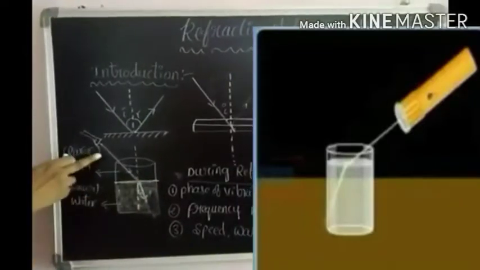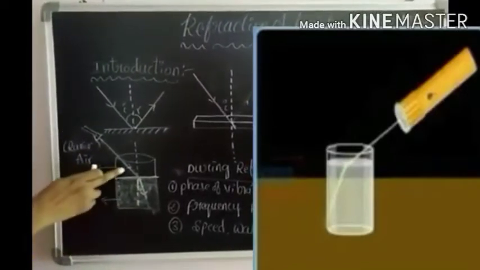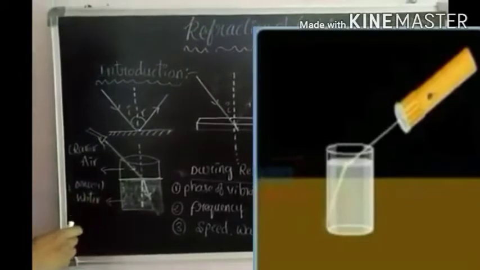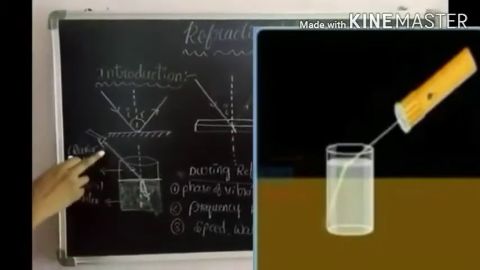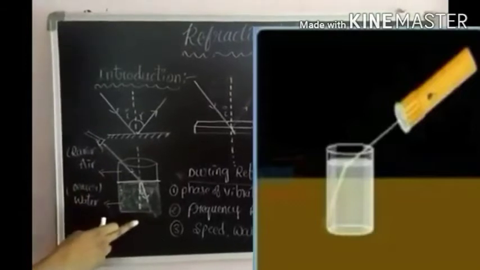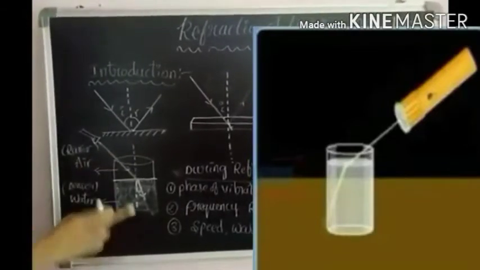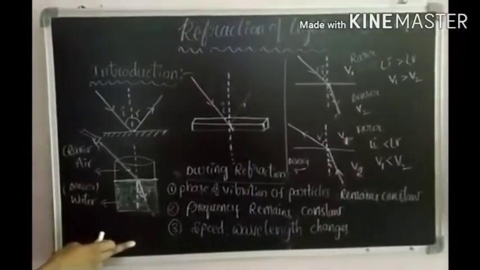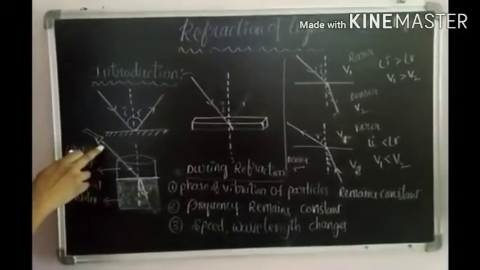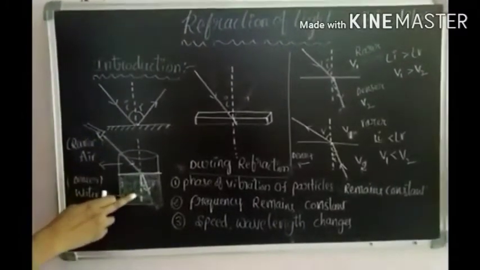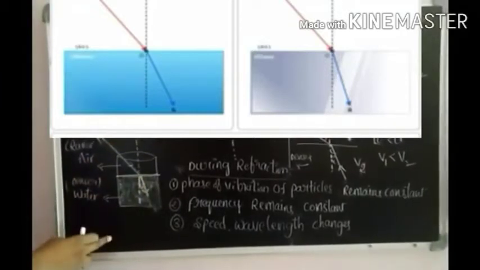So here we observe two media. One is the air medium, another one is the water medium. When light travels from rarer medium to denser medium, air medium to water medium, what happens to the light? Automatically the speed of the light changes. The speed of the light gradually decreases. So when the light travels from air medium to water medium, it bends towards the normal.